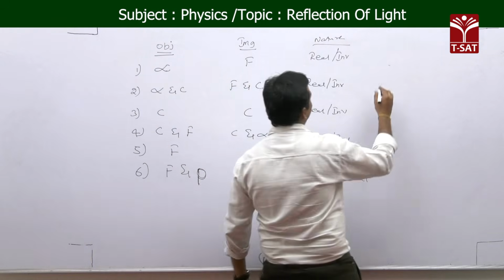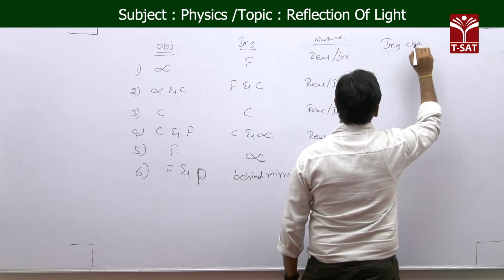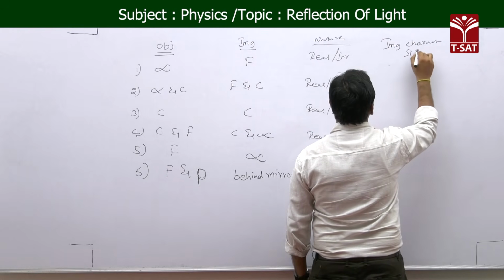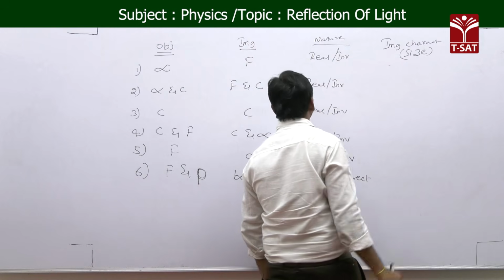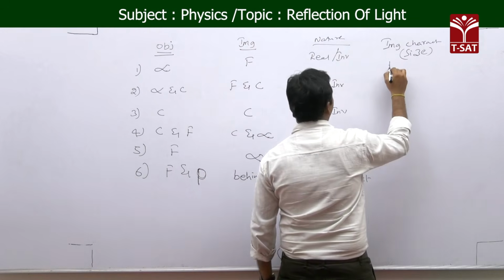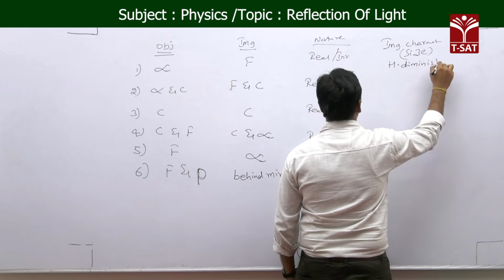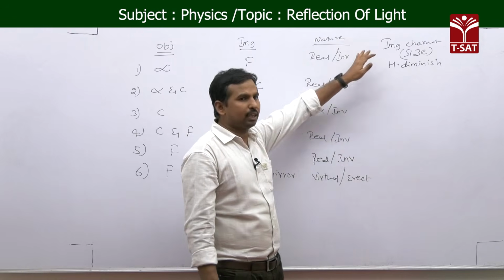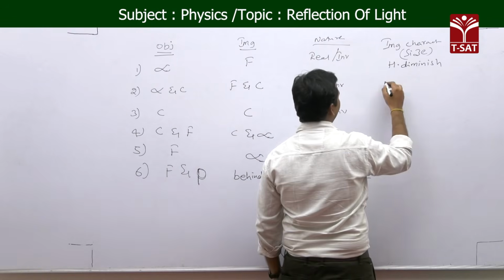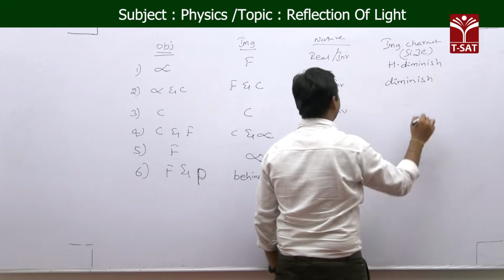And the final one about the image characteristics is the size. When the object is at infinite, the size we are getting is a highly diminished image, and gradually the size of the image increases. Highly diminished becomes, in the second case, diminished when the object is in between infinite and C.